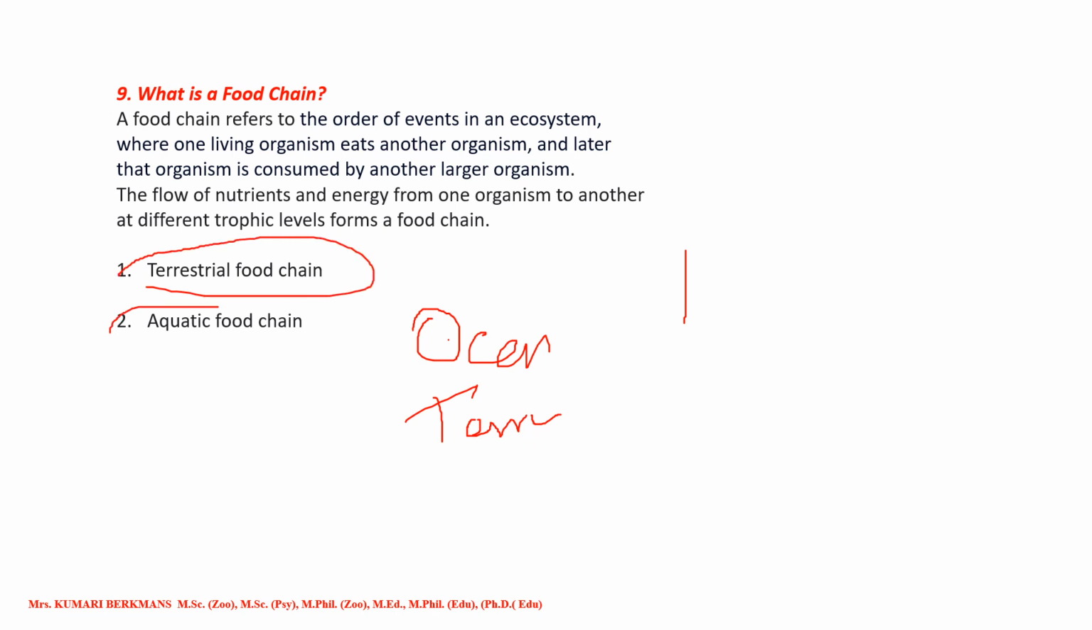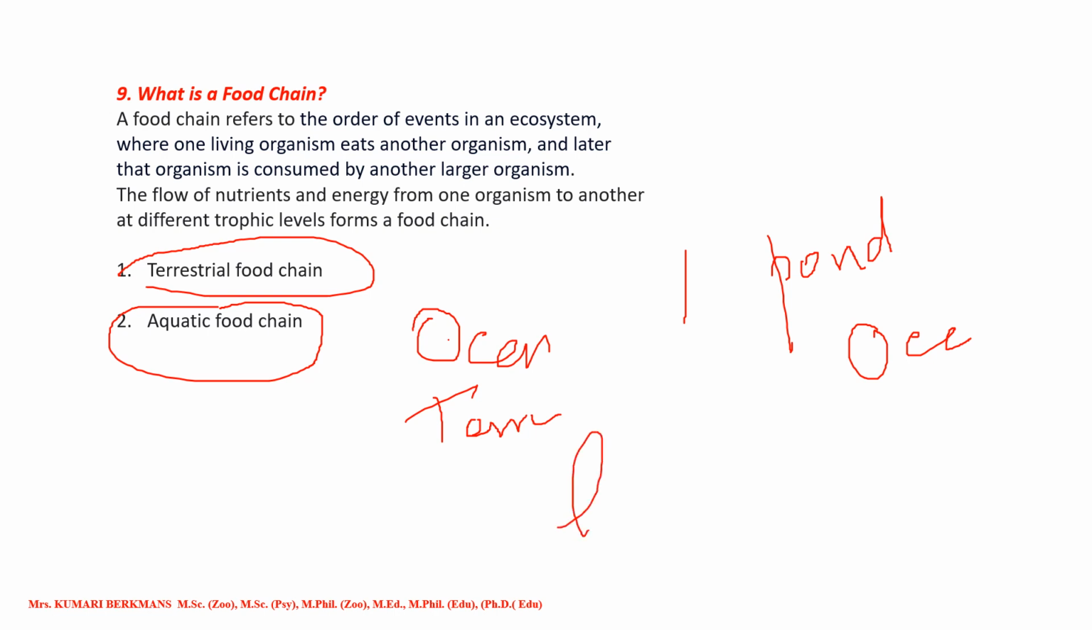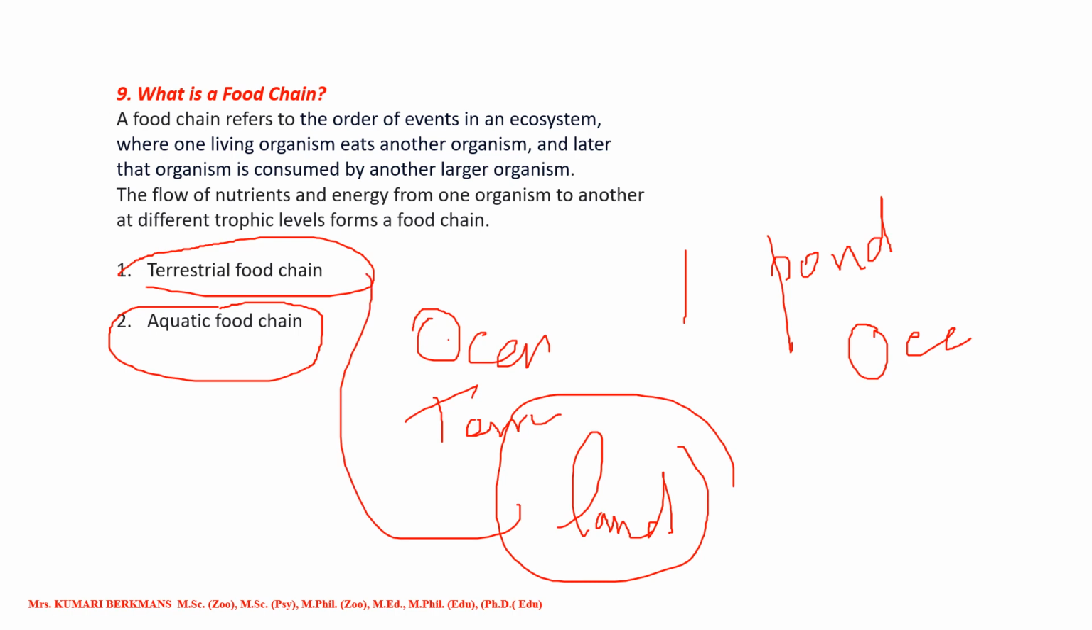Aquatic means pond, river, ocean, all those seas. Whatever water bodies there are, there will be a food chain called the aquatic food chain. Terrestrial means land. The food chain that takes place on land is called the terrestrial food chain, and the aquatic food chain is the one that takes place in water.